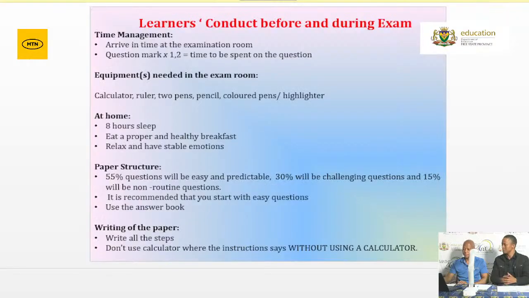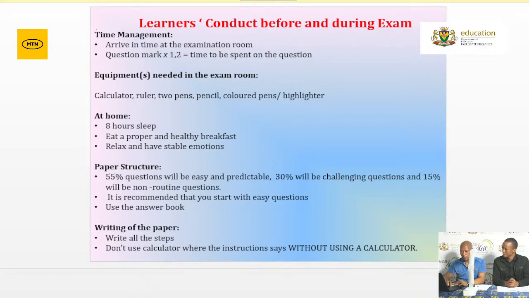Again, grade 12s, make sure that you have your calculator, ruler, your pens. Don't go with one pen in the exam room. Have at least 3. In case one pen fails, you're able to use the other. And then grade 12s, have your 8 hours of sleep, eat properly, relax, stable conditions, and then the paper structure will be done by my colleague here, Mr. Mpama. Thank you, Dr. Masudibele.